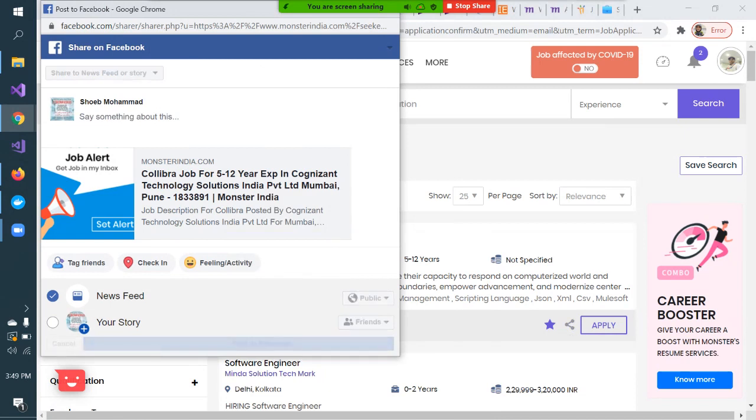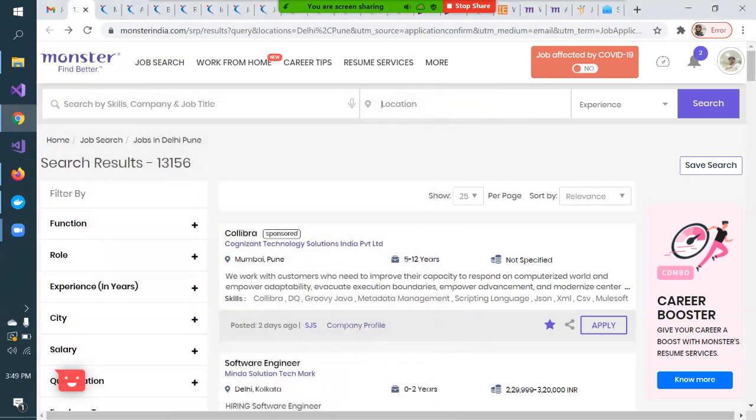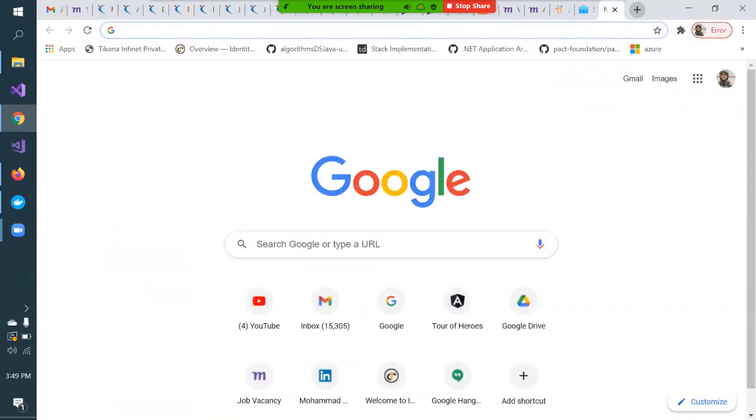5 to 10 years, Cognizant. So that is how you also should create your circle and search for a job, share a job among friends, and be open, right? Don't get restricted. If your friend also gets to know about the job, it's okay. If he gets a job through your reference, you'll be happier with that. If your relative gets a job through your reference, you'll feel happy. So always keep sharing all these things.